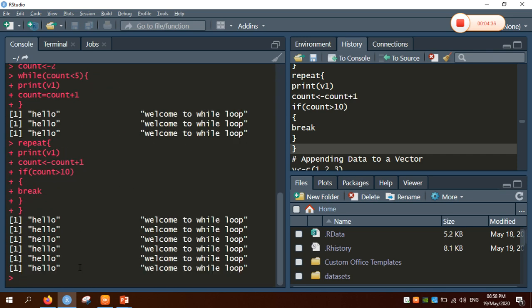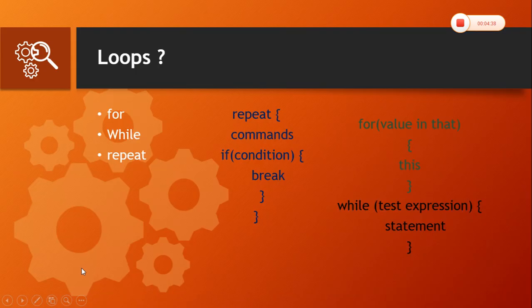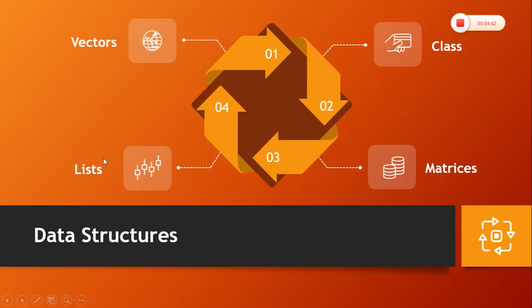Now coming to the next concept, I will get back to my slides. Now what are the data structures in R? R deals with 4 types of data structures, that is vectors, lists, classes and matrices.